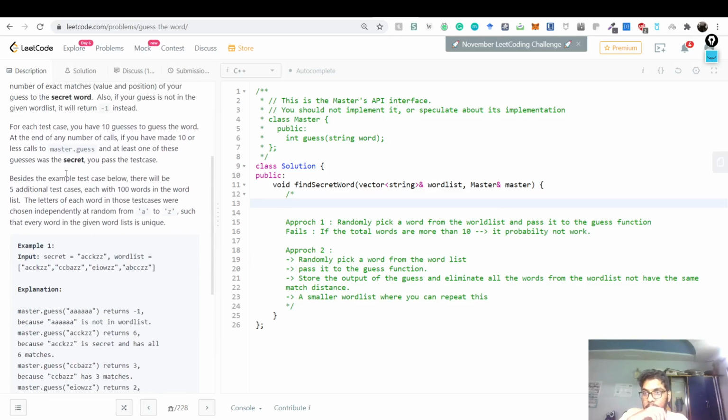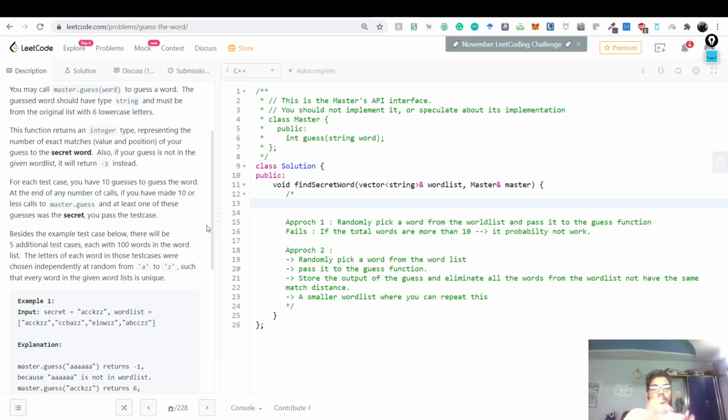Besides the example, there will be five additional test cases with 100 words in the word list. A letter of each word from those test cases is chosen independently at random from A to Z, so that every word in the given word list is unique. You realize that all the test cases, not only the example list, are selected in such a way that everything is random. So you cannot have A, B, B, B, B, C, C created artificially in such a way that all the algorithms fail, where all you can do is guess.